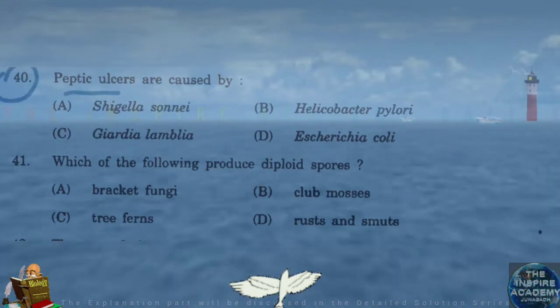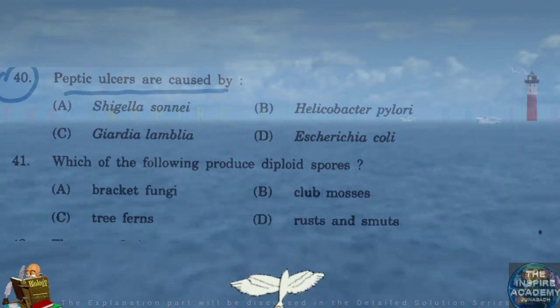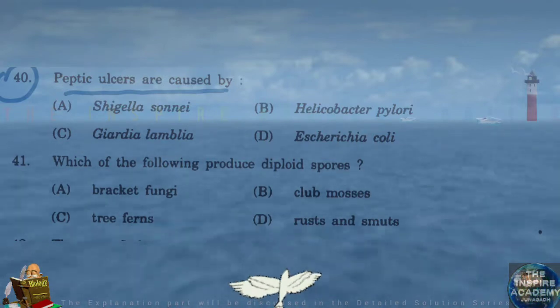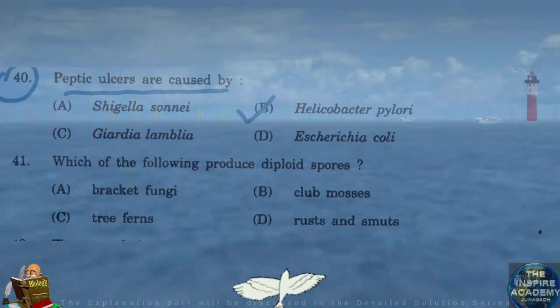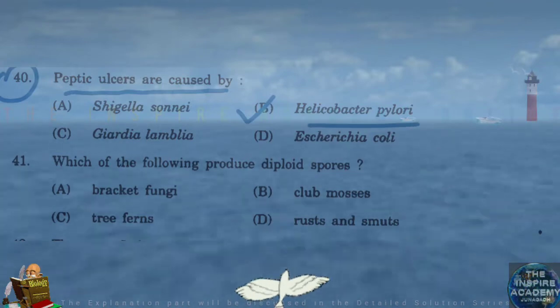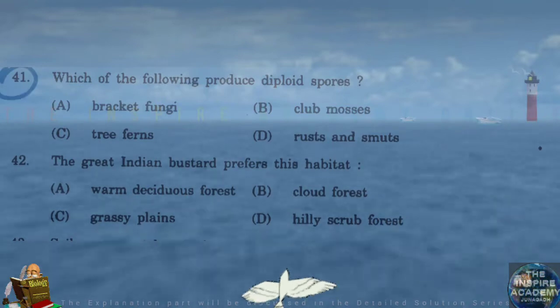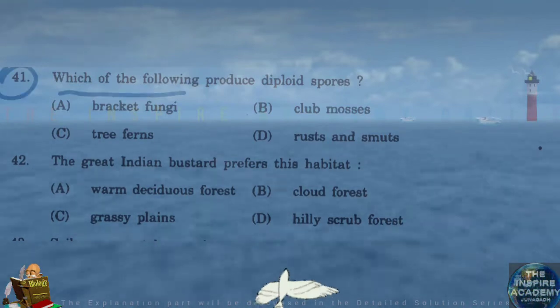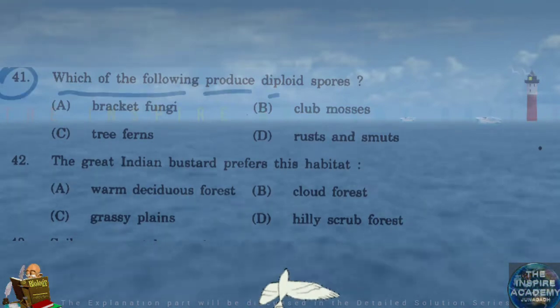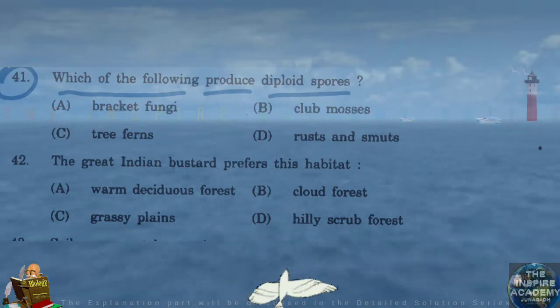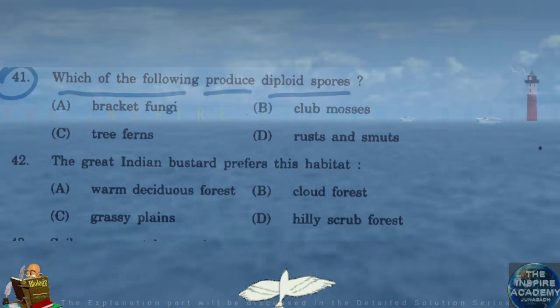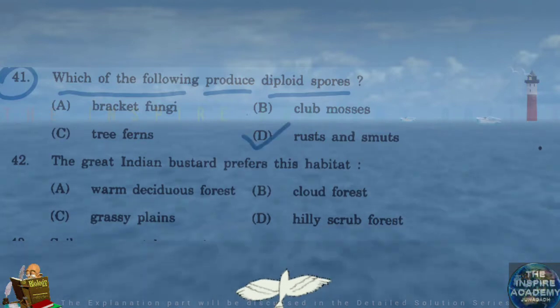Pelvic ulcers are caused by Helicobacter pylori. Question number 41. Which of the following produce diploid spores? Rusts and smuts.